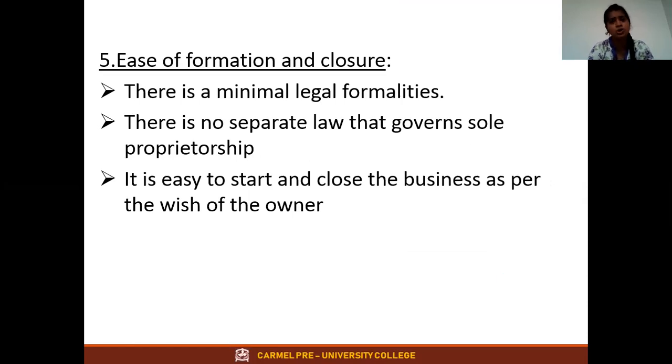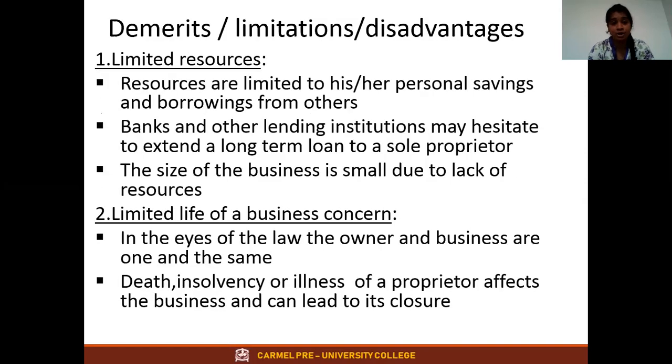People sometimes won't choose sole proprietorship. Why? Because the first one is limited resources. What do you mean by limited resources? Limited resources means, let me go with the example of cash or funds or the assets he has, it is very limited, there is a shortage of resources. Why? Because I already told you, you are the only owner who is going to start the business. The money and the funds you have are only what you have saved. No one is going to give you the money.